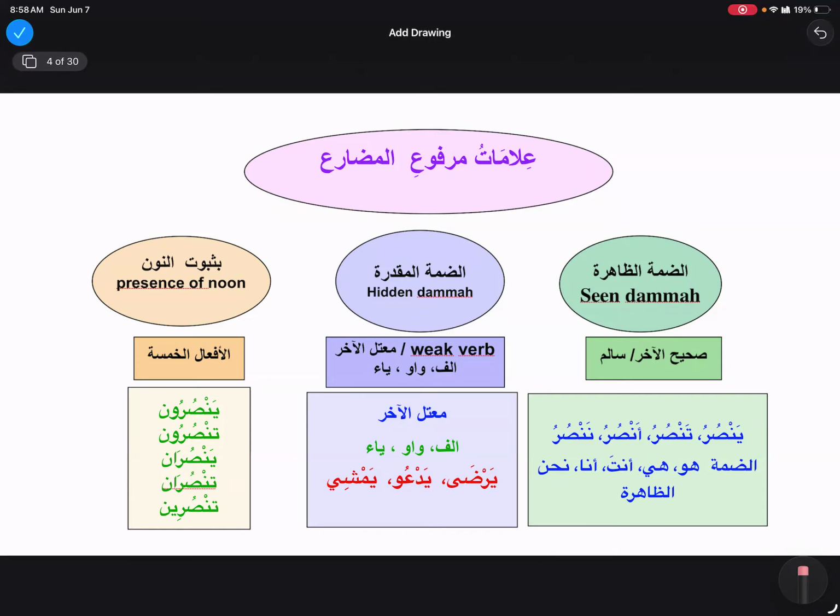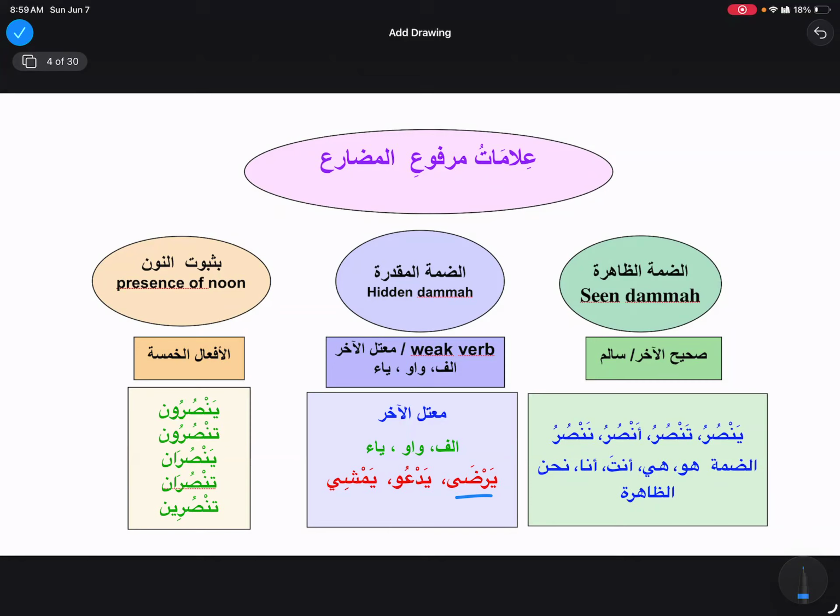The rest of these, in 5 cases, these are different. It's gonna affect only our first group. For example, when we say yarda, now can we conjugate? Yarda, yardayani, yardawna.